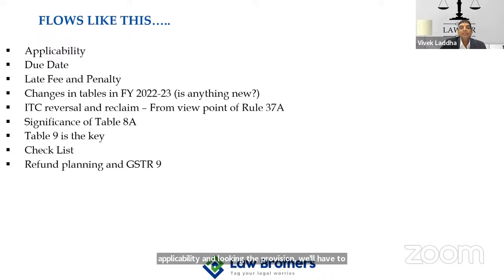GSTR 9 is applicable when the aggregate turnover of financial year 22-23 exceeds rupees 2 crore, and GSTR 9C is applicable when the aggregate turnover exceeds rupees 5 crore for the financial year 22-23. So this is the basic framework.